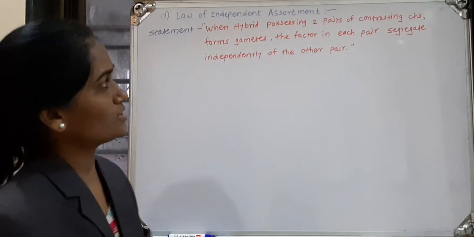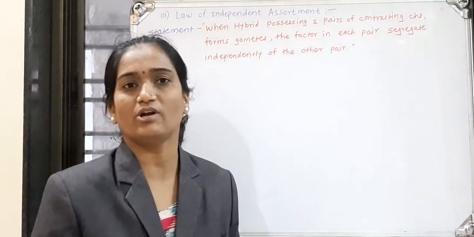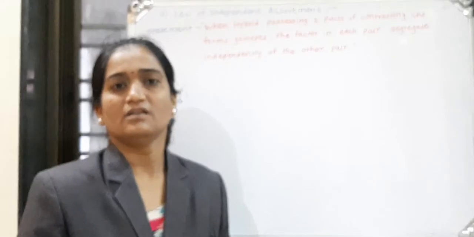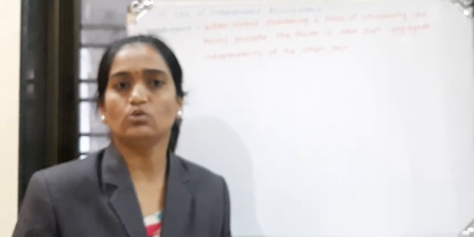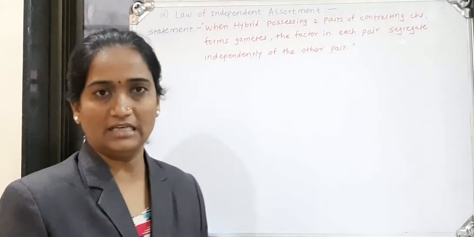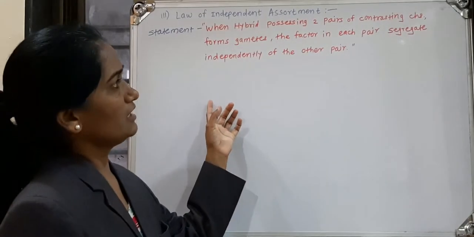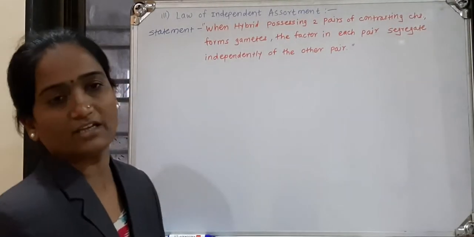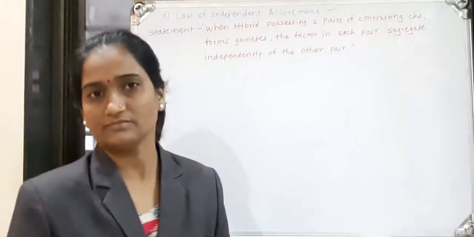The statement of the law is: when a hybrid possessing two pairs of contrasting characters, two opposite characters in pairs, forms gametes, the factors in each pair segregate independently of each other.